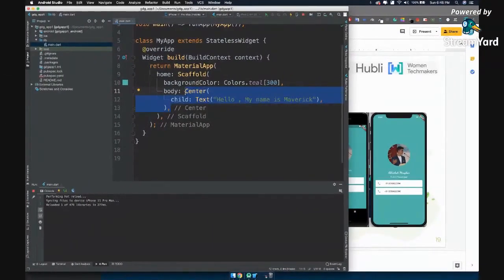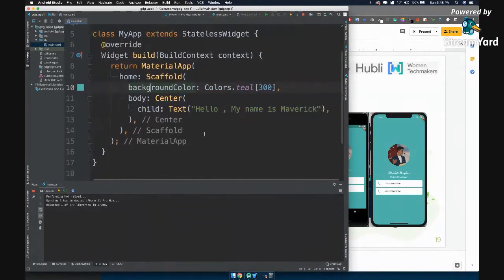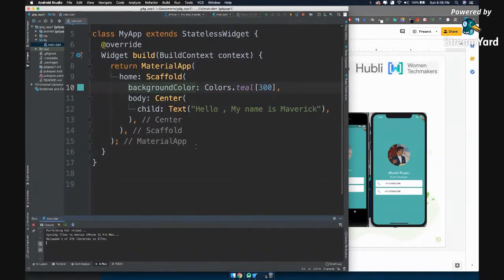Hi, hello. Sorry to interrupt, but can you please increase the font size of the editor? Okay, is it visible right now? Yeah, yeah, this is good. Thank you. No problem.